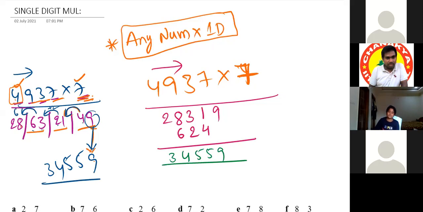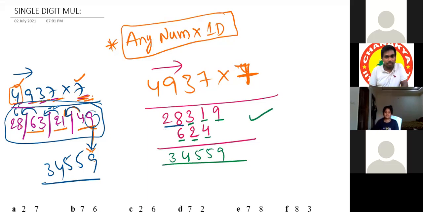So instead of doing all this procedure, we are writing the numbers from the beginning only. We are writing the numbers in this way. We have taken first 28 as it is, and the next 63. I am writing 6 here, 3 here, and then 21, writing 2 here, 1 here, and then 49, 4 here, 9 here. Okay, is it not better? It's better, sir.